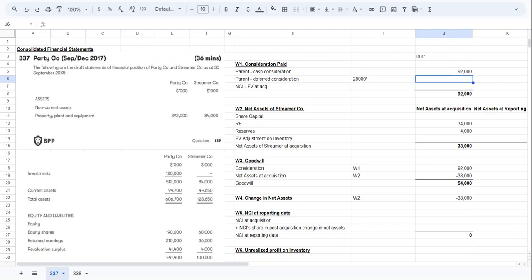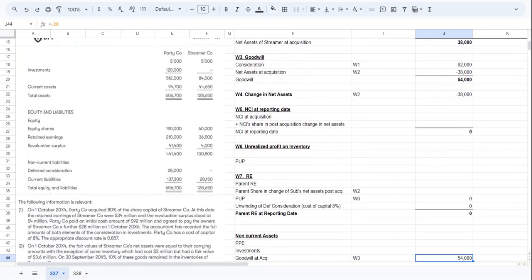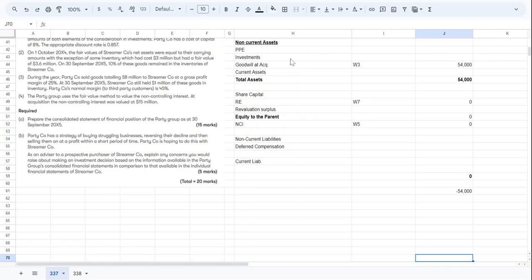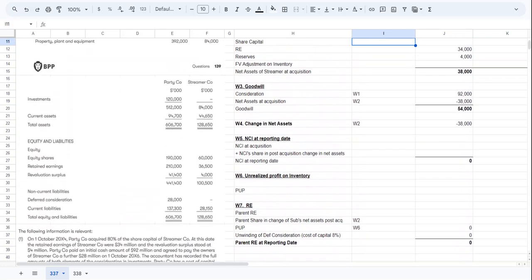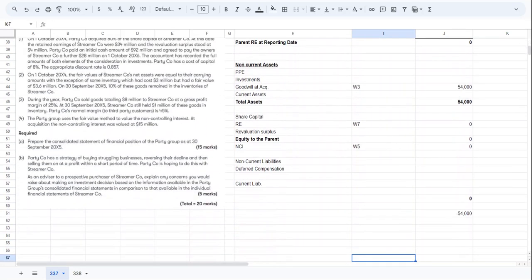But then it is also saying something about the investments which we are going to put in the non-current assets. So the accountant has recorded the full amount of both elements. How much are the investments as per the books, as per the draft? It is 120 million as reported by P company. So we will put this investment of 120 million, which is on the financial statements.